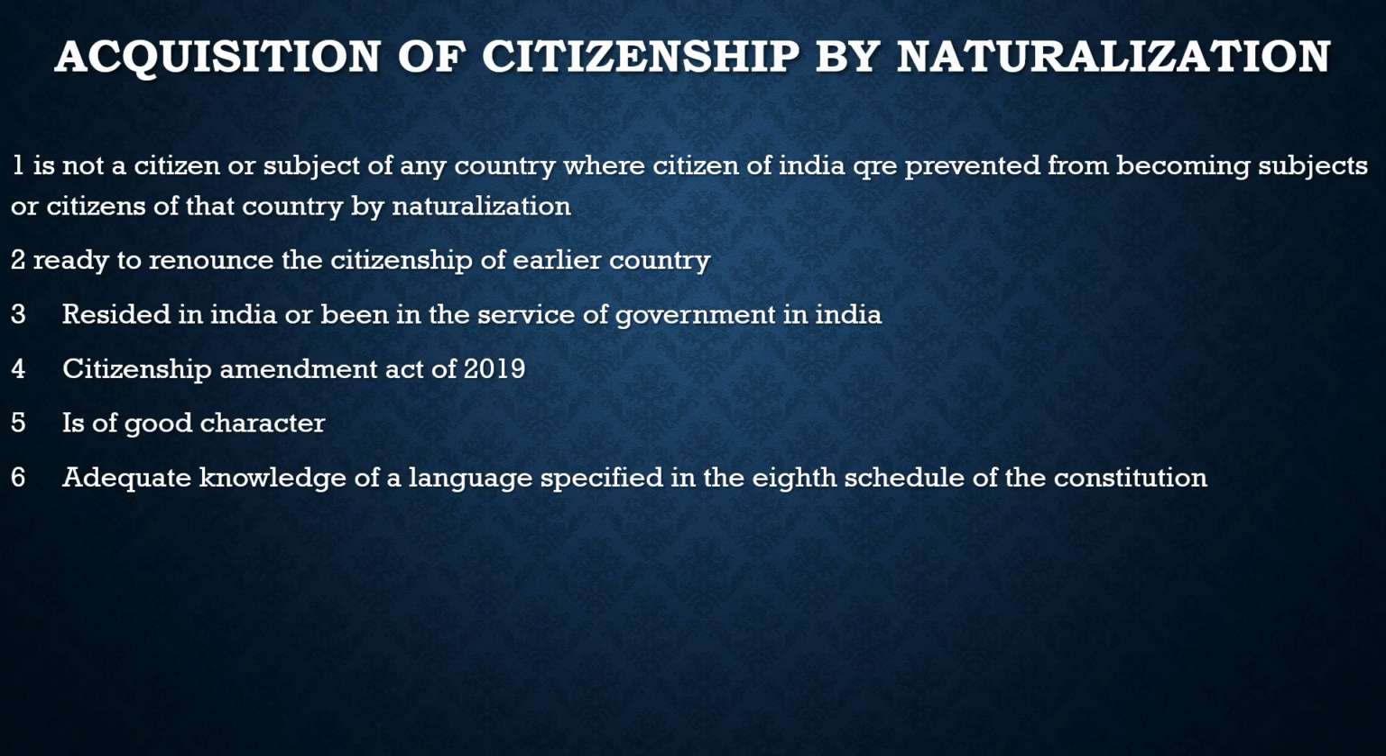In the acquisition of citizenship by naturalization, it is the central government that can grant a certificate of naturalization to any person if he or she possesses the following qualifications. They have to possess these qualifications, then the certificate would be given to them. And also, he should not be an illegal migrant.